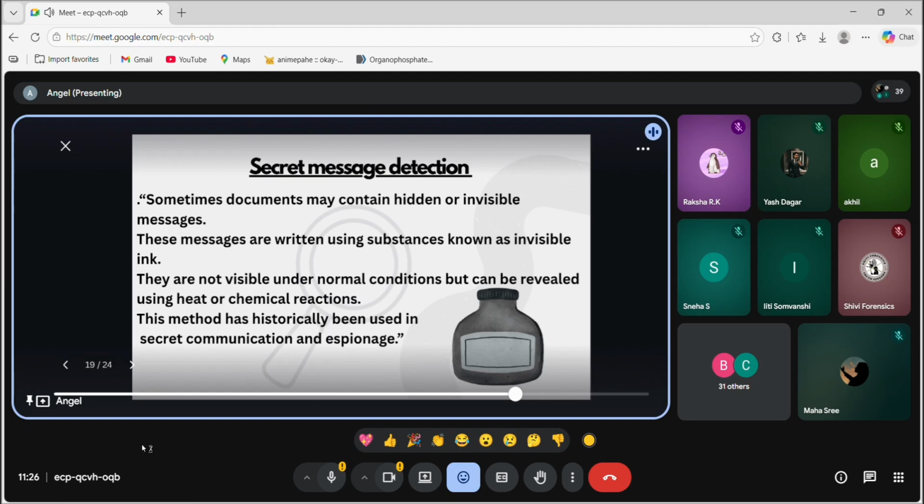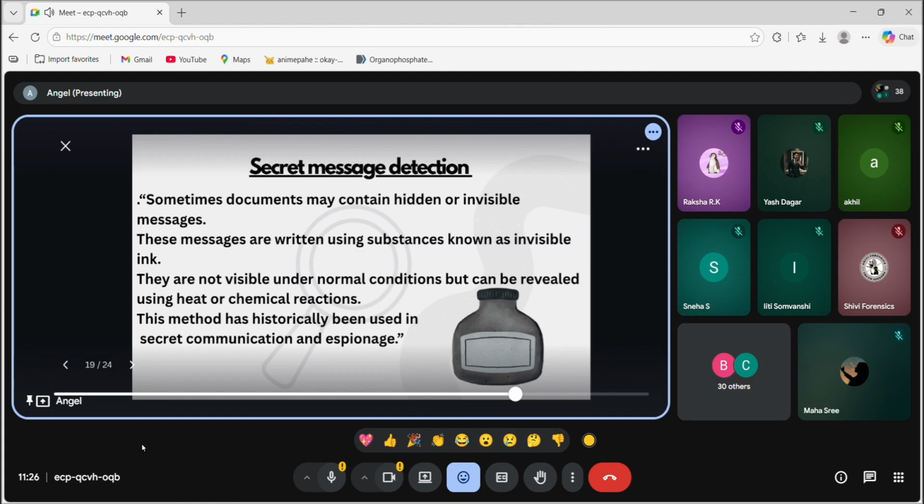For example, I did a practical yesterday, and we did it using two methods. The first method was the turmeric method, and the second was the heating method. We did our practical using a detergent solution only. We used a paper, and using a detergent solution, just water and detergent, we wrote something, and then we let it dry. Then using a lighter, we slowly burned the surface, and we were able to see the marks produced by the invisible ink. You can also try it at home. It is very easy to do.